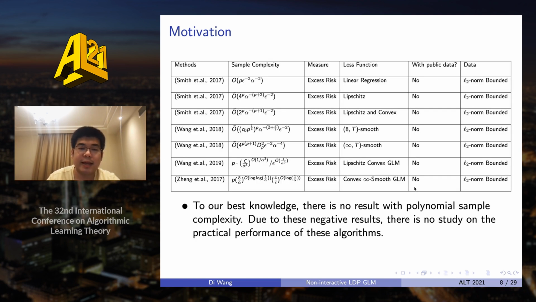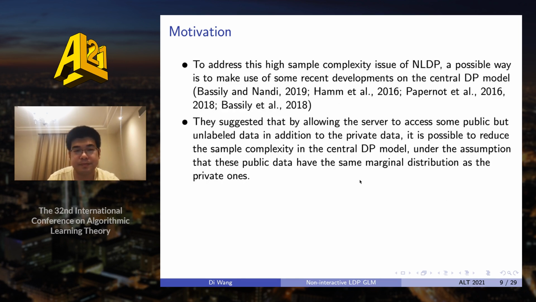So here is a summary of the previous results. We can see that all of these results have sample complexities that are not polynomial, except for the first one, but it is only for linear regression. Thus, to our best knowledge, there is no previous result with polynomial sample complexity. And due to these negative results, there is also no study on the practical performance of these algorithms.